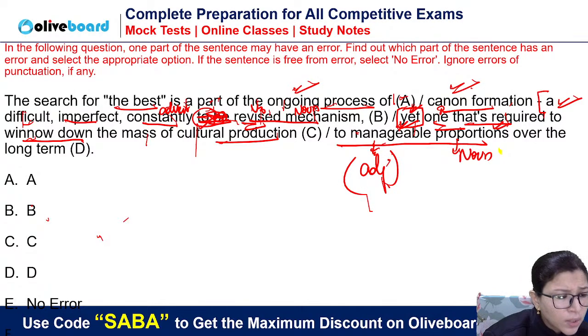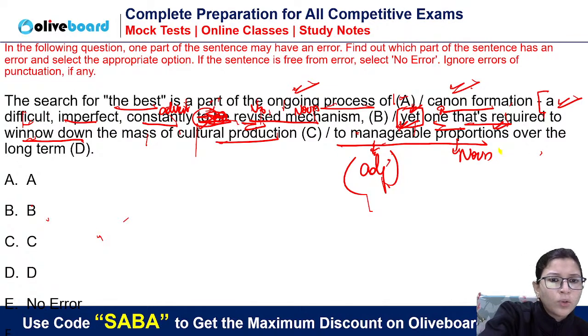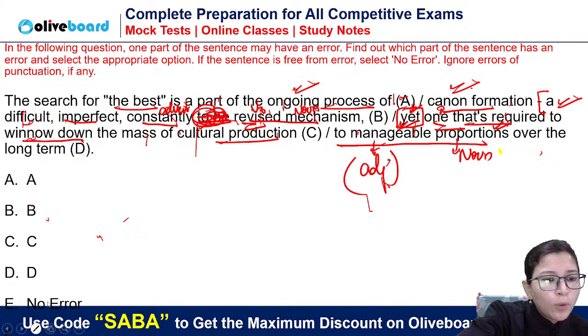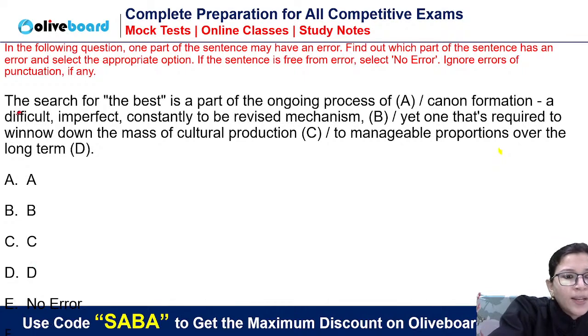See, "over the long term," "over a long term" can make sense. ठीक है? Over the long term, over a long term, it can make sense. So it is not wrong. Simply the error is this: we don't need a verb here, we need an adjective. और आप simple ऐसे देखिए ना, अगर आप parallelism follow करते हैं guys, जैसे every time you people talk about parallelism, right? Now see the parallelism. Difficult is an adjective. Imperfect is an adjective. Mechanism is a noun. So before mechanism, how do we need a verb?